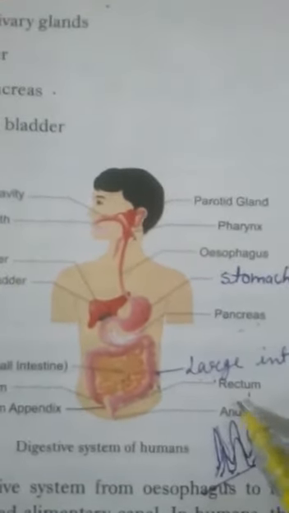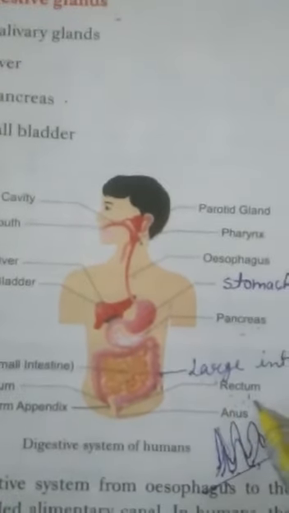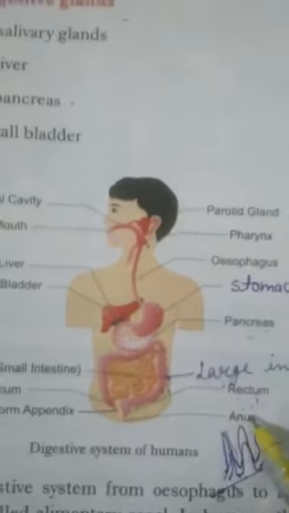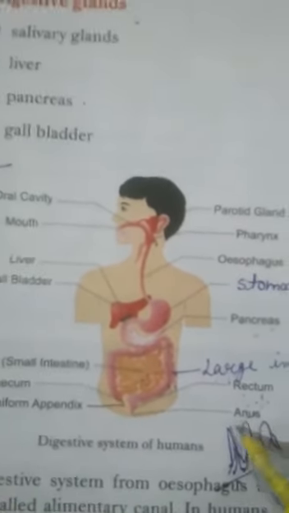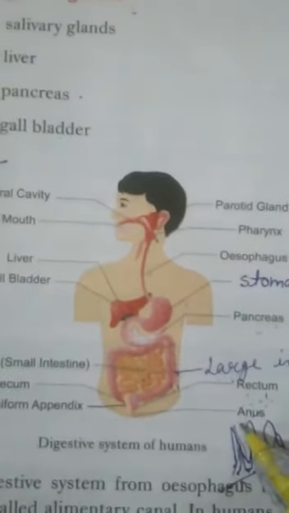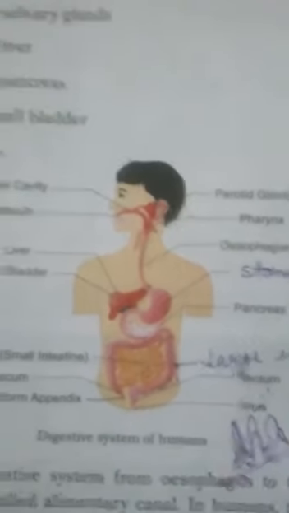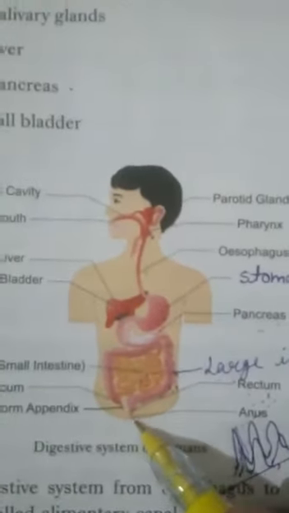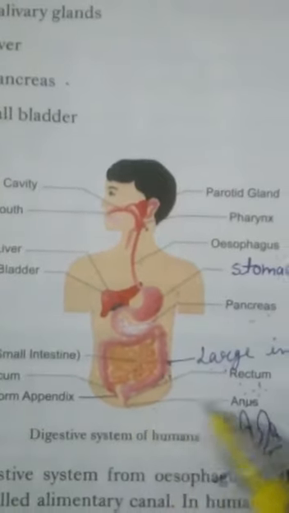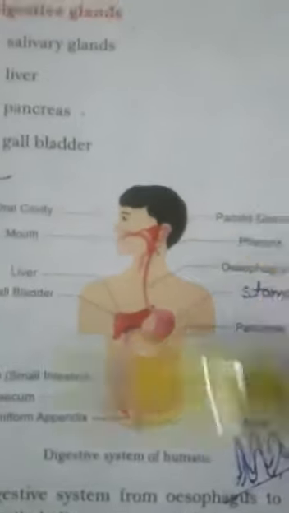Here food is stored in which part? Rectum. So undigested food is stored here as a semi-solid called feces. And feces means semi-solid undigested food. It is thrown out through the opening of the body, that is called anus. So I hope you can understand the digestive system easily.